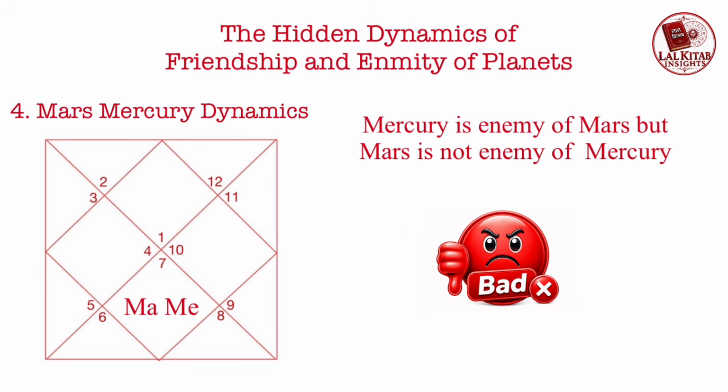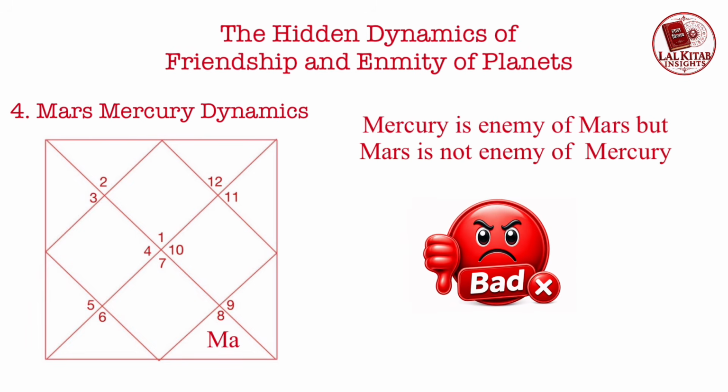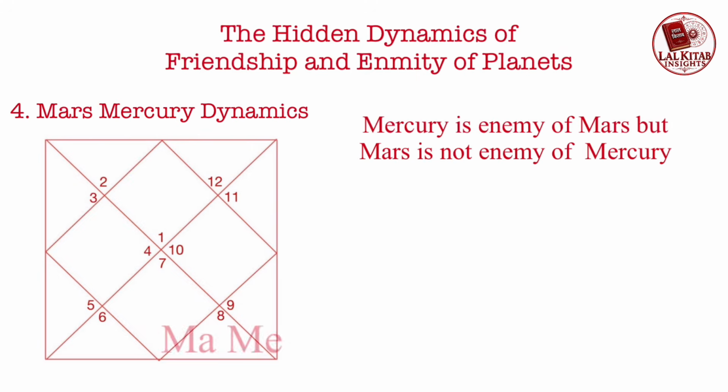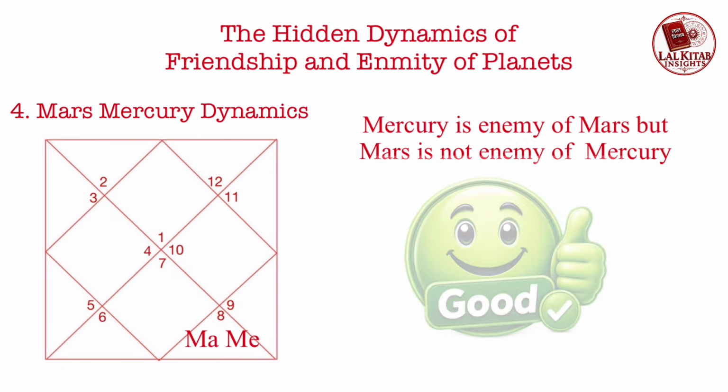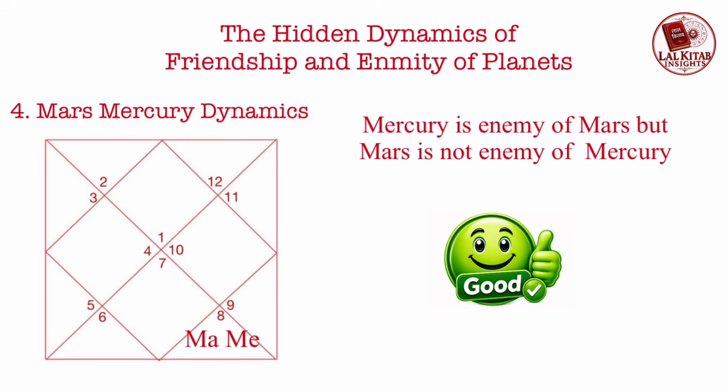But Mars Mercury together in 7th house is bad position. It gives negative results related to both planets. Mars placement in 8th house is bad. Mercury placement in 8th house is bad. But Mars Mercury together in 8th house is good placement.